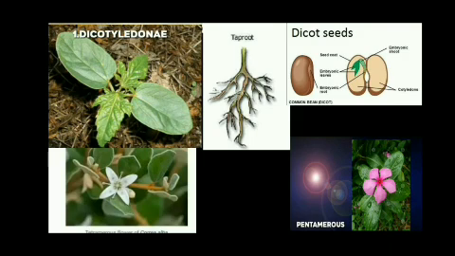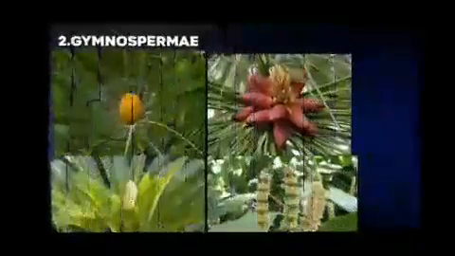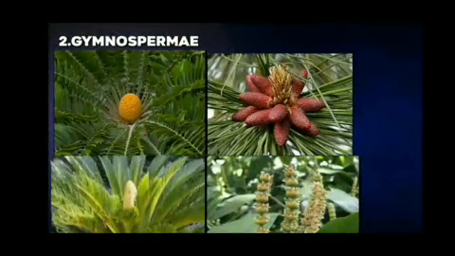So, the salient features of class 1 Dicotyledonae are: the seeds have 2 cotyledons, leaves have reticulate venation, taproot system is present, and the flowers are tetramerous or pentamerous. Then, class 2 Gymnospermae, naked seeded plants. In gymnosperms, the seeds are not enclosed by the fruit.